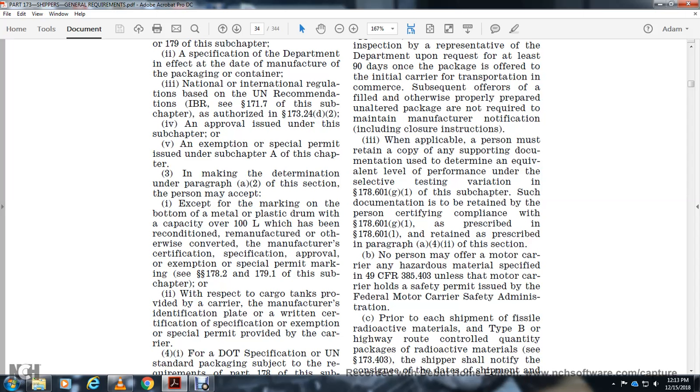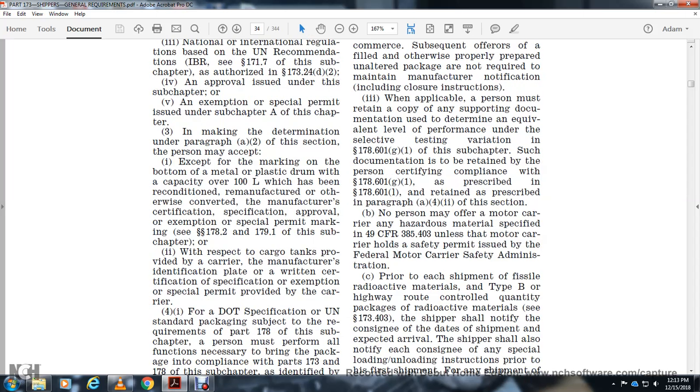No person may transport any of the hazardous materials specified in Title 49 CFR 385.403 unless the motor carrier holds a safety permit issued by the Federal Motor Carrier Safety Administration.